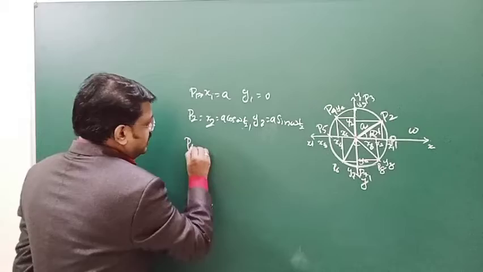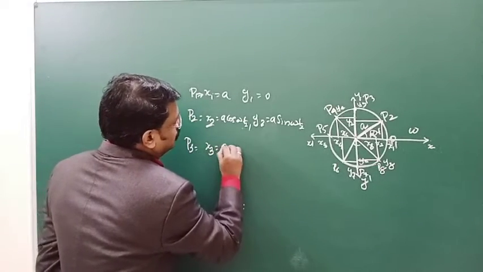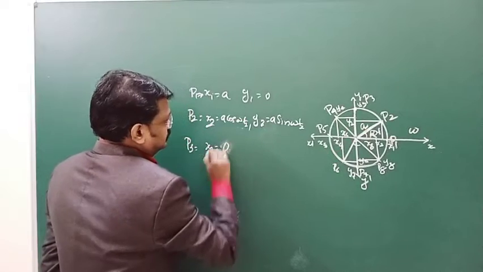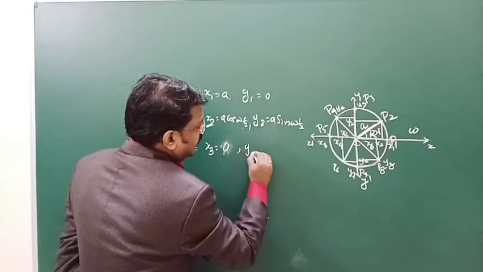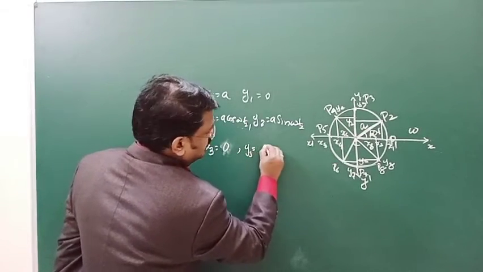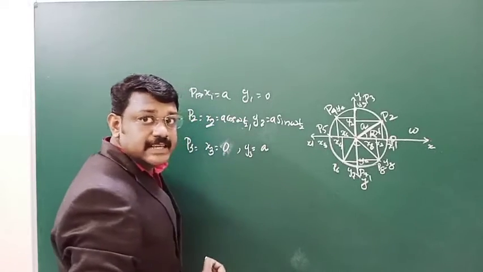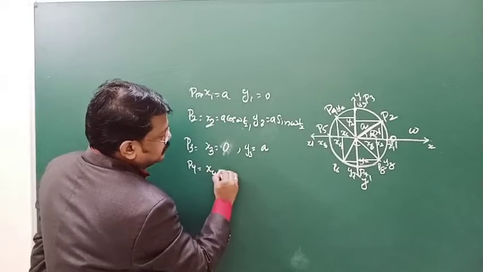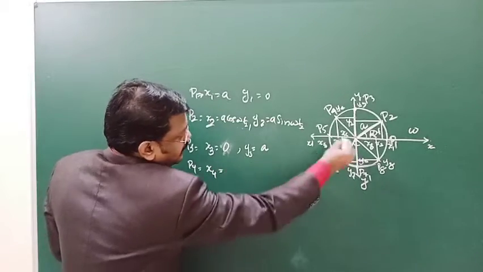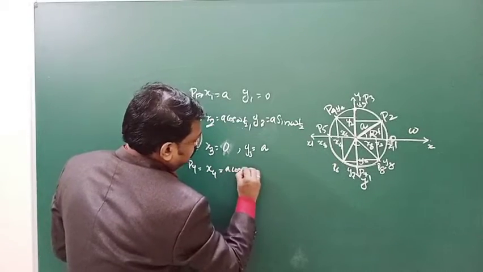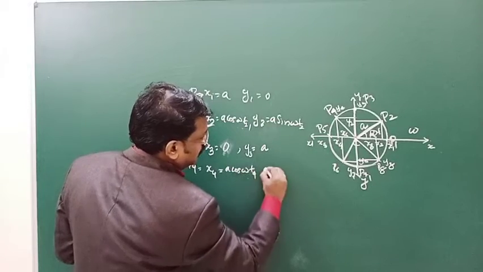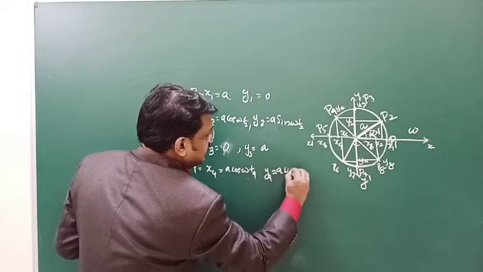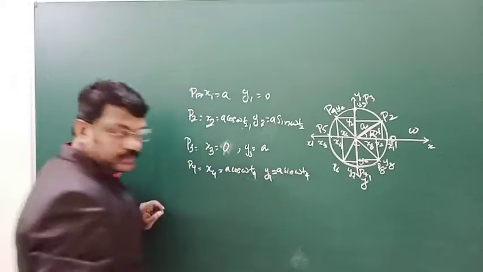Then at P3, x3 is equal to a cos omega t3, that will become 0, and y3 is equal to a. Then at P4, x4 is equal to a cos omega t4 and y4 is equal to a sin omega t4.